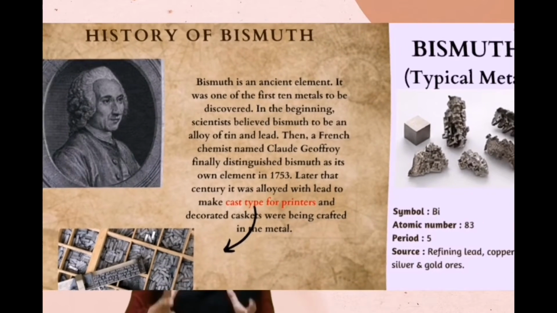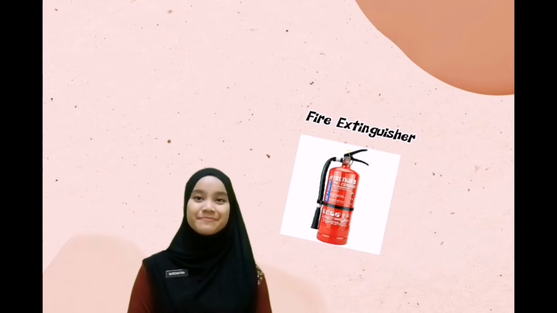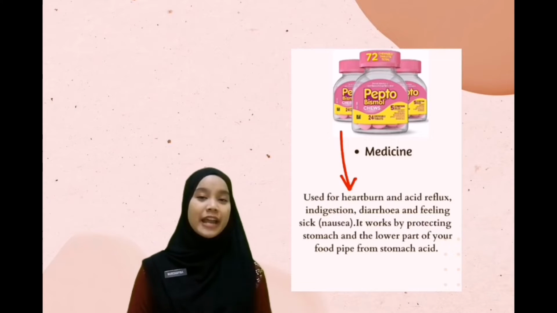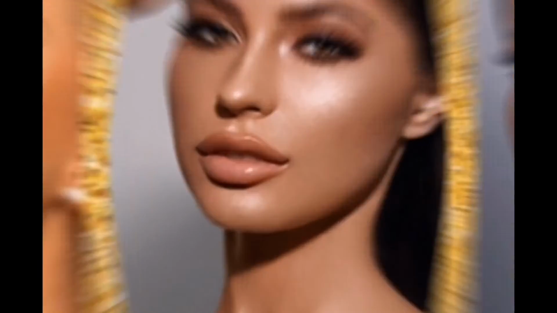Last element is bismuth. This element is a typical metal. The source of this element is from copper, tin, silver, and gold. The common application of bismuth is in fire extinguishers and electric fields. But did you expect that bismuth is used in medicine for heartburn and acid reflux, and it is also used in cosmetics? It is used as a stabilizing agent.